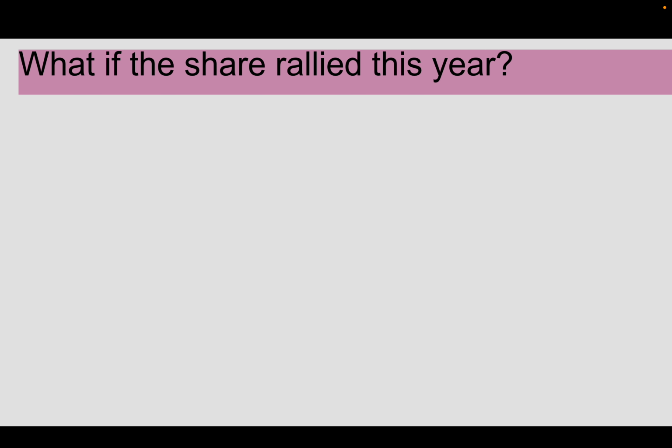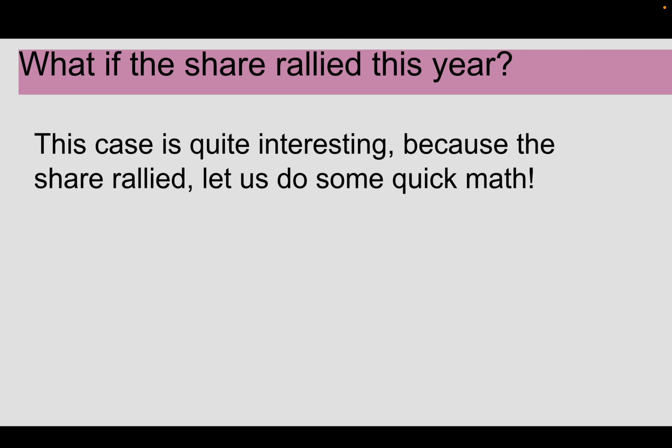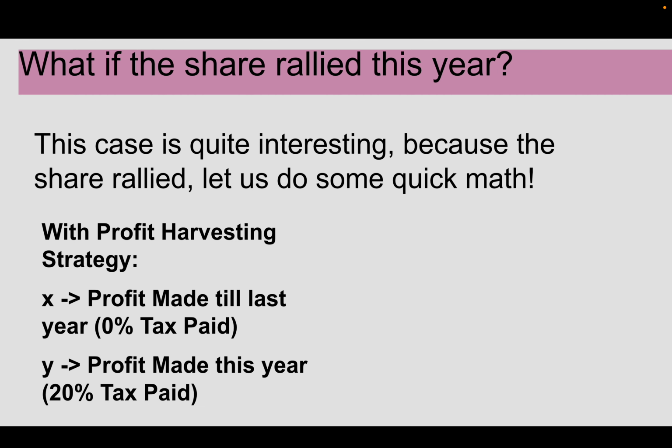What if the share rallied this year? That I am booking profits in the share because in this half year the share value increased by quite a lot. So this case is quite interesting because the share has rallied and now I want to sell it, but because of the profit harvesting strategy, now I might have to incur STCG on it. So let's do some quick math. Let's consider X is the profit made till last year.